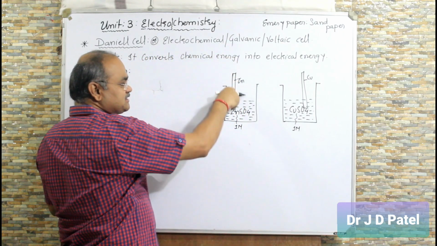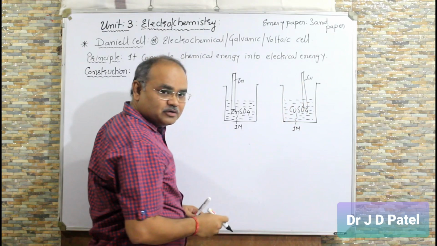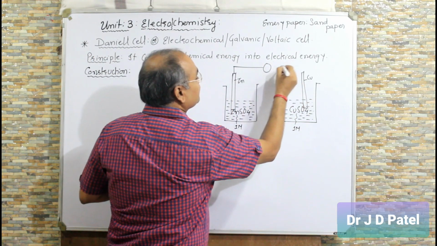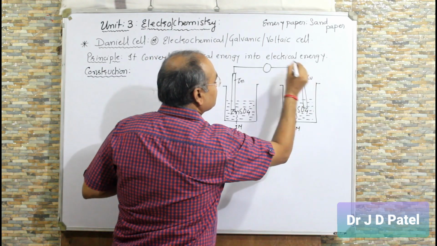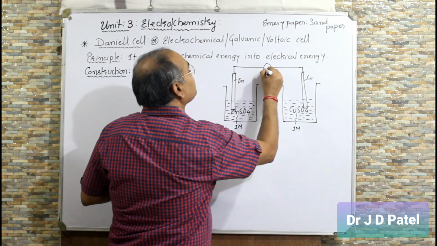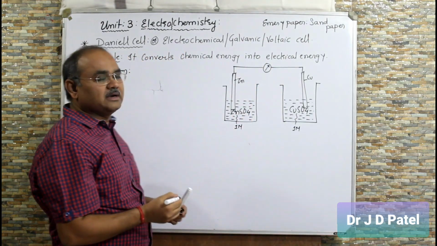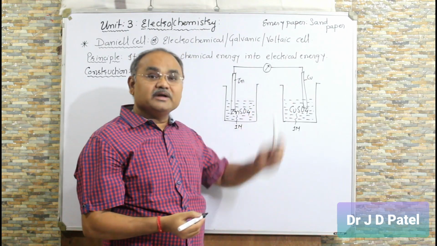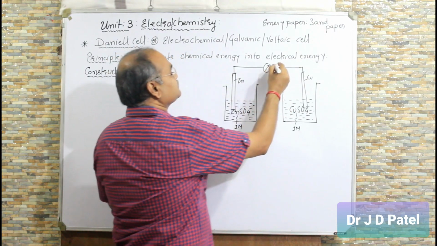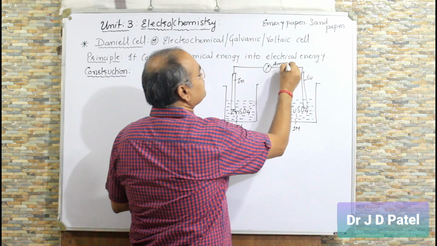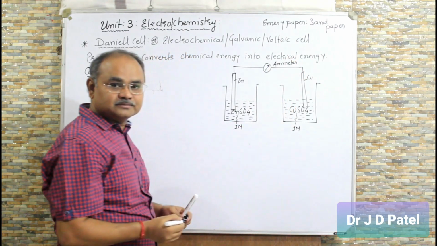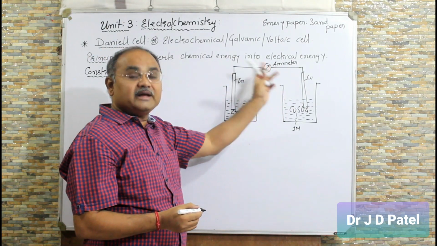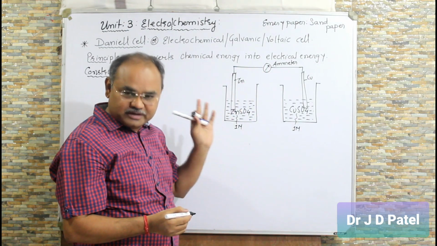Then dip the zinc strip in zinc sulfate and the copper strip in copper sulfate solution and connect both of them with the help of either a galvanometer or a voltmeter or a meter. You can put a meter also, right? So here both the half cells are connected externally through a conducting wire, so that you have to remember.